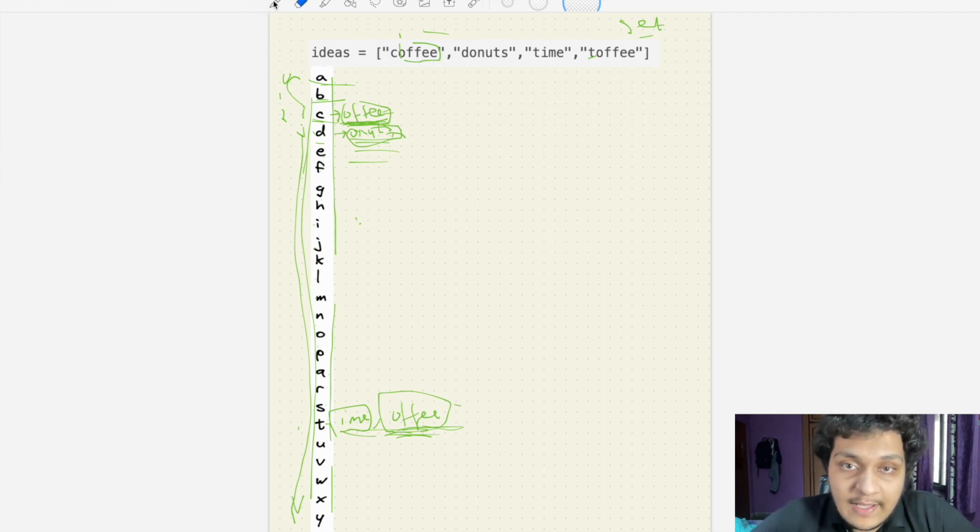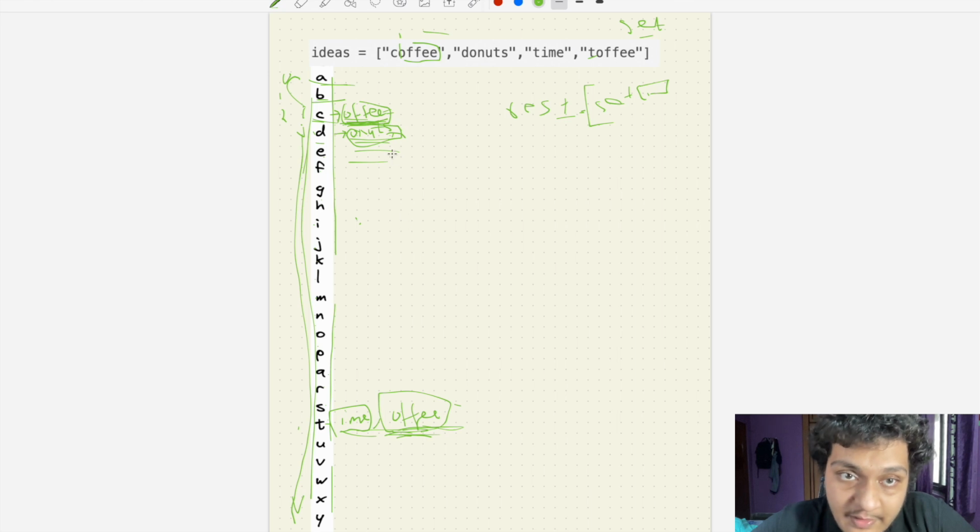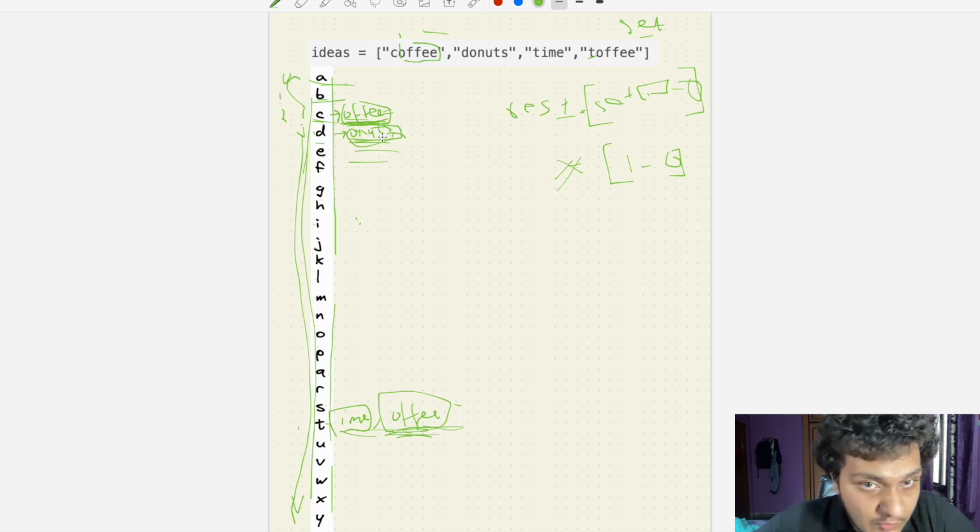Now what I have to do? I have to have a result, and I have to add set I. Set I in this case is offie. Just assume we have offie here, and here set j is equal to donut. Is there any similar between these two? No. So here we have to say 0, and here we have to multiply this by set j. What is set j? Donut. Set j size is 1. So 1 minus 0. And last, what we have to do? If this is 2, then opposite also will be 2. So into 2.